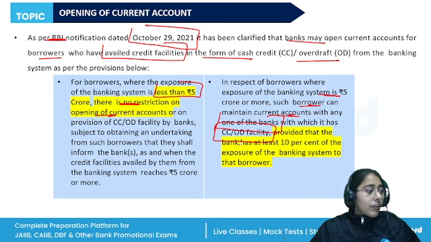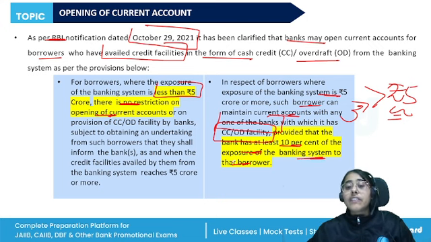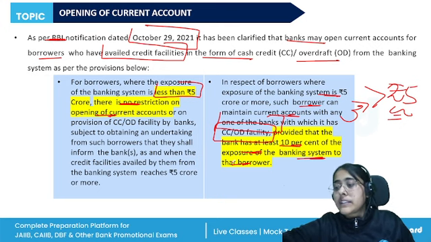Only that bank from which the borrower has availed the cash credit or the overdraft facility will open a current account if the exposure is more than rupees 5 crore, provided that the bank has at least 10% of the exposure of the banking system to that borrower. These two points are very important, and these are definitely the topics that are most probable to be asked in your examination by the institution.